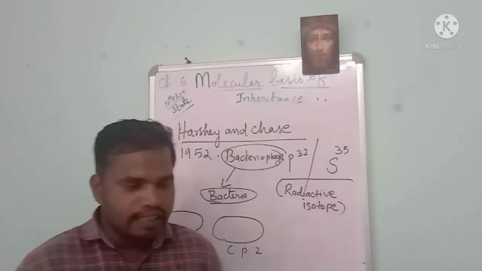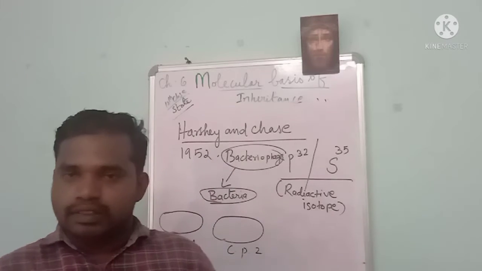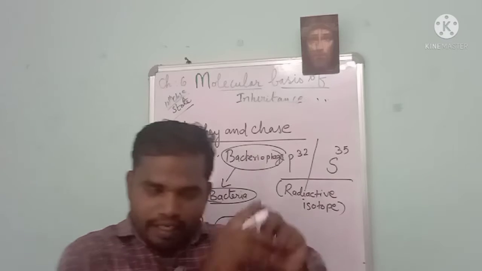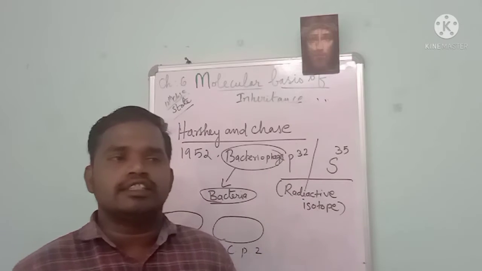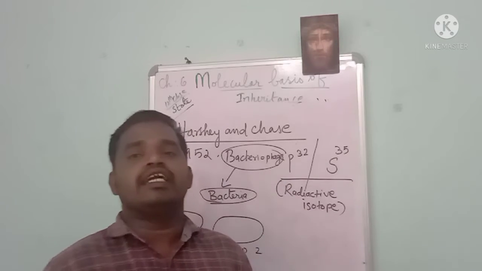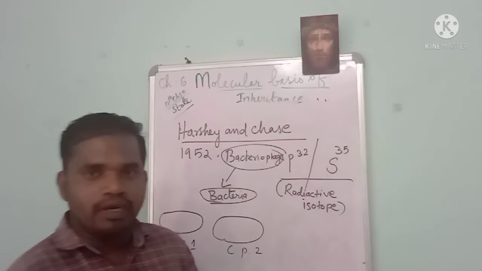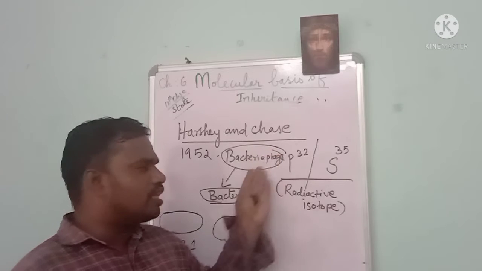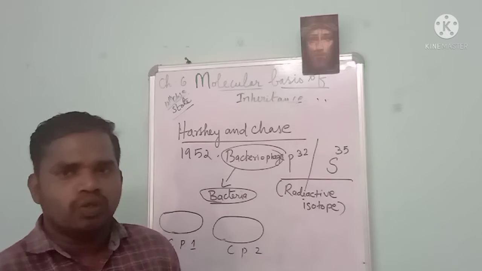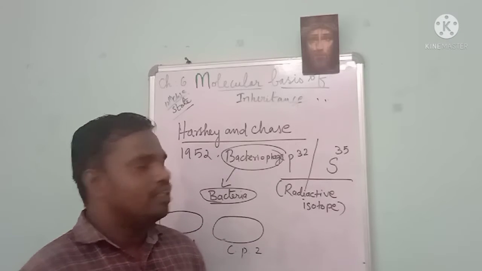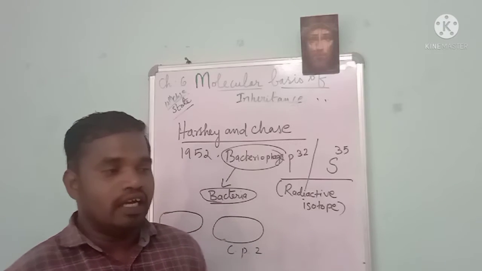The bacteriophage is having encapsulation. They are having the head region as well as the tail region. The head region is encapsulated with a covering. The encapsulation is nothing but the cover. Inside the encapsulation we are able to find the genetic material. Usually what happens when the bacteriophage comes and infects the bacteria, the bacteria thinks that this is our genetic material. So what will it do? It will start to replicate the bacteriophage DNA. It will not recognize that it is a different one.